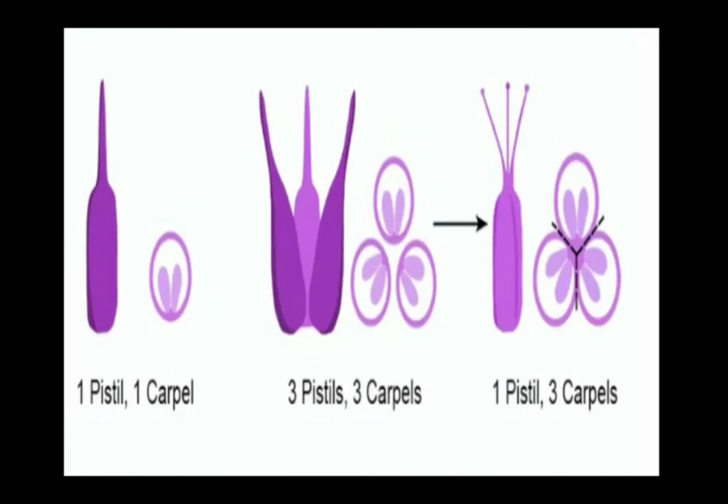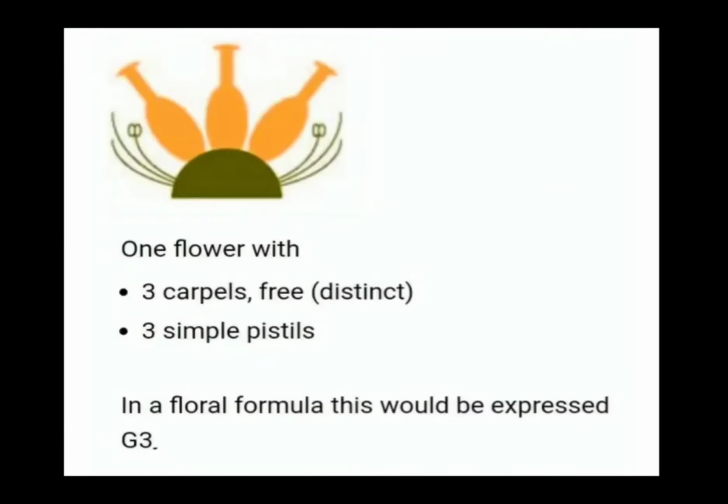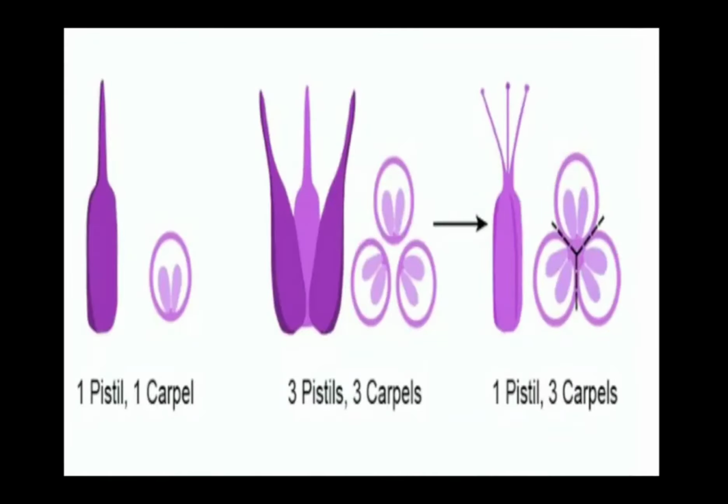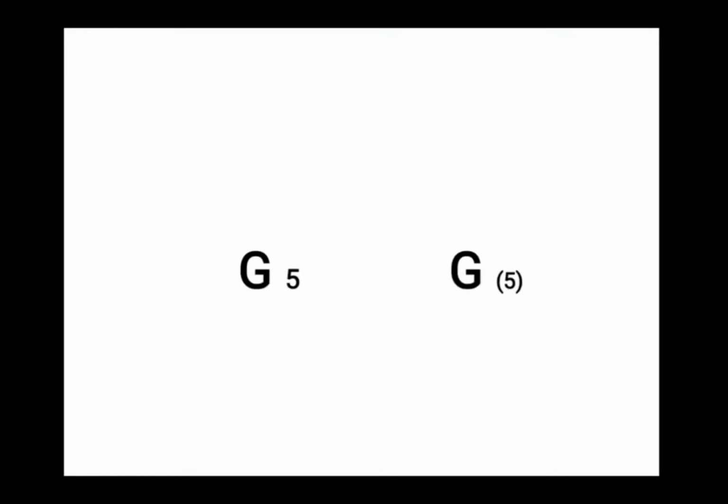But there are cases where you cannot use pistil and carpel truly as synonyms. And what are these cases? These are when the female flower parts are fused. Let us use the term female flower parts. For the time being, we will not use pistil and carpel. We will simply use female flower parts. So if there are 5 female flower parts, we will say gynoecium comprises of 5. And if these 5 female flower parts are fused, we will say gynoecium comprises of 5 fused female flower parts. This is how we write it.